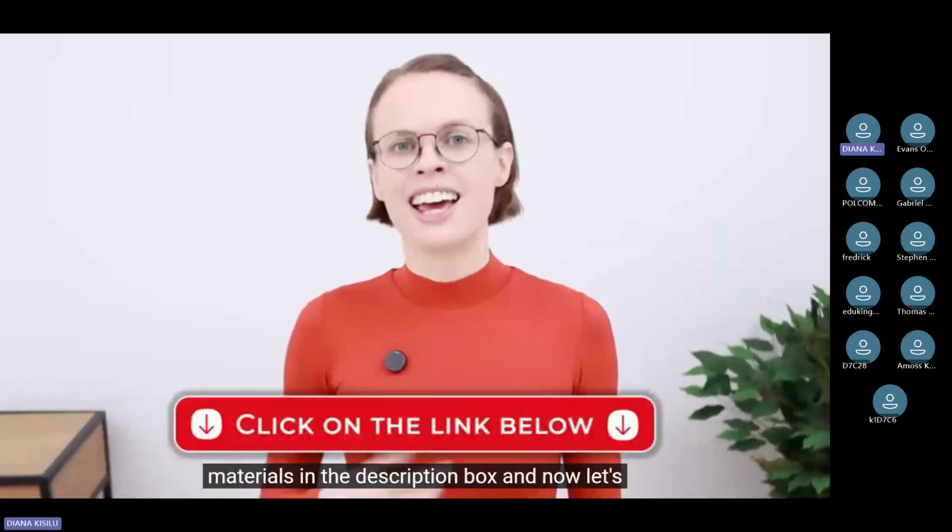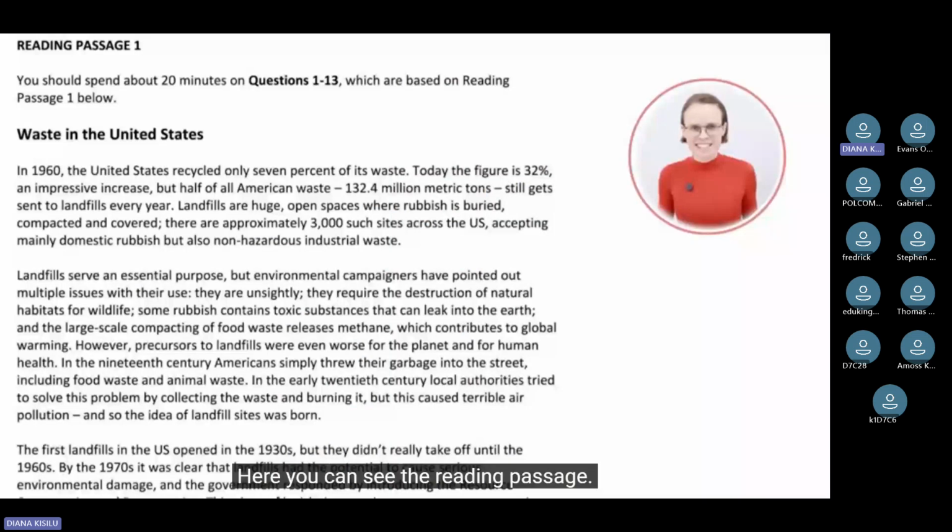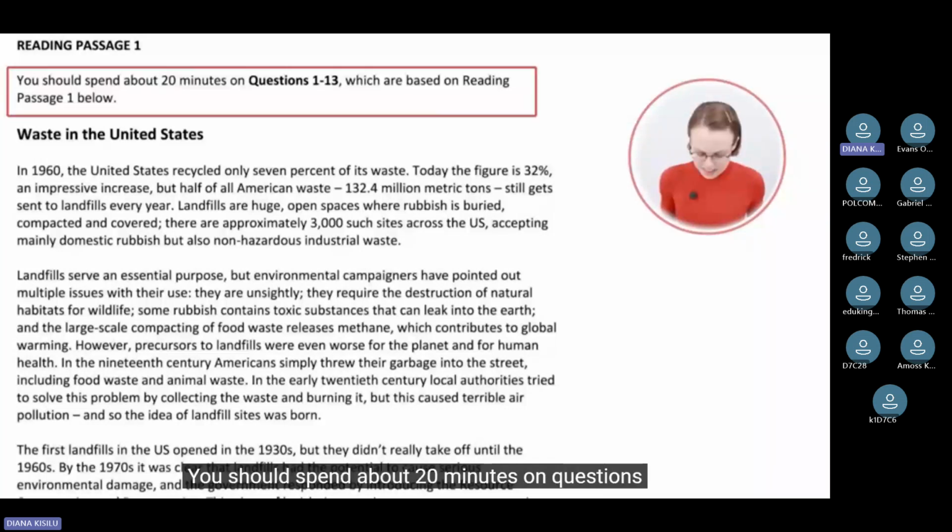And now let's get started. Here you can see the reading passage. Let's start with the instructions. What do they say? You should spend about 20 minutes on questions 1 to 13, which are based on reading passage 1 below. Then comes the passage.